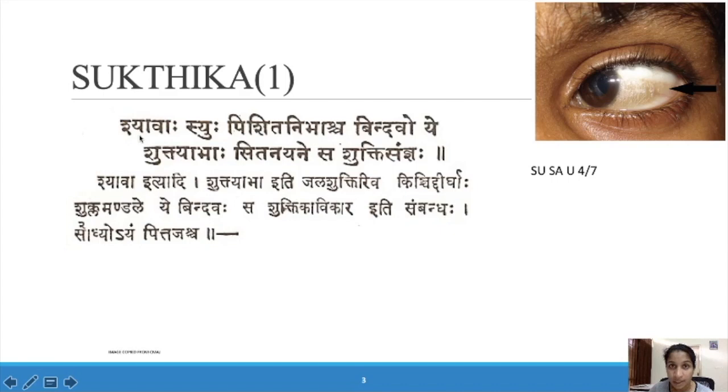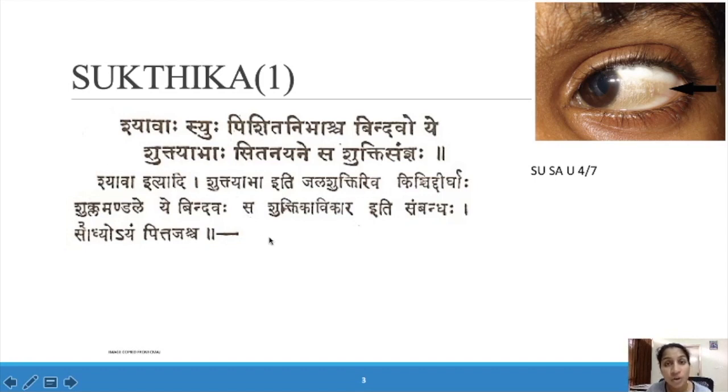So Shuktika is seen in the Shukla Bhaga, and it is Shyava Varna and looks like a bindu, a dot, and the color of the dot is Shyava. In Ashtanga Hridaya, the Acharya mentioned it as Asita, Shyava or Pita; these three colors can be seen. Shuktyabha, it looks like a Jala Shukti. Sita nayane Shukti Sanjnaha: this condition is known as Shuktika. In Ashtanga Hridaya, the Acharya mentioned that there will be Daha and Ruk also, and in the general body there will be Shakrit Bheda, Trit and Jvara, because it is a Pitta predominant disease.